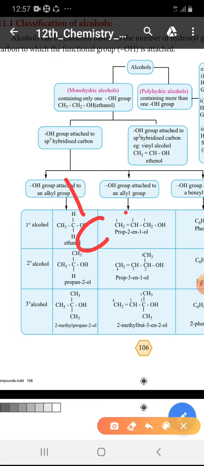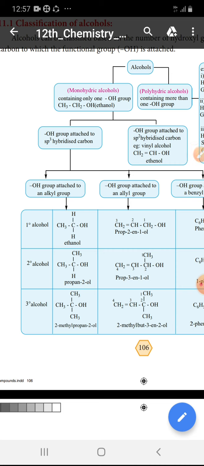So the sp3 hybridized carbon atom is further classified: the OH group attached to an alkyl group, that is one category, and allyl, which means carbon double bond and carbon single bond, alternating double bond, single bond. That is nothing but the allyl group. So in an sp3 hybridized carbon atom along with OH, it is further classified into OH group attached to an alkyl group, an allyl group, and a benzyl group.